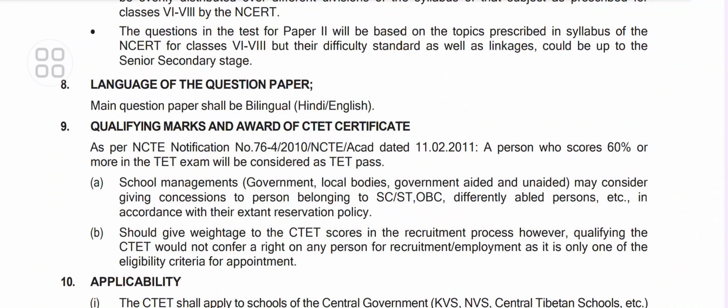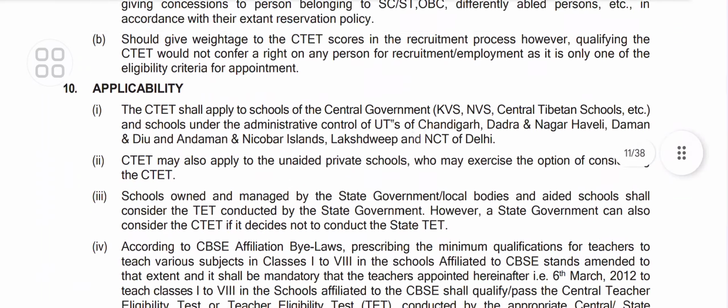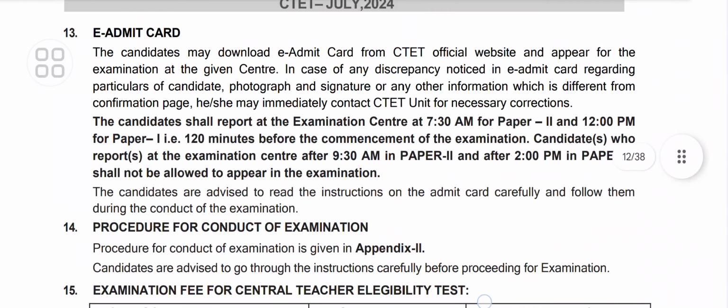As per the NCTE notification, a person who scores 60% or more in the TET exam will be considered as having passed the test. So one needs to score 60%. School management may consider giving concessions to persons belonging to SC/ST. This can be there. Now let us come to the main syllabus.